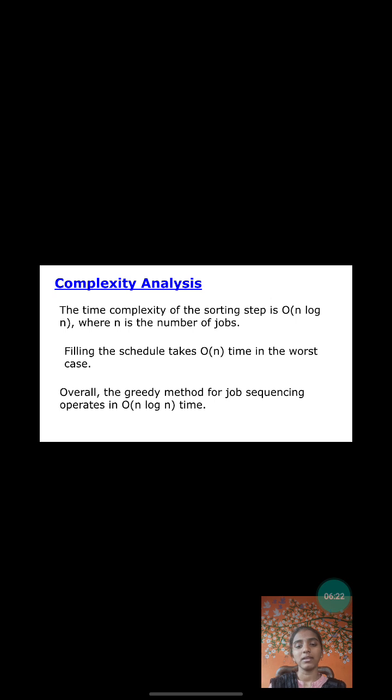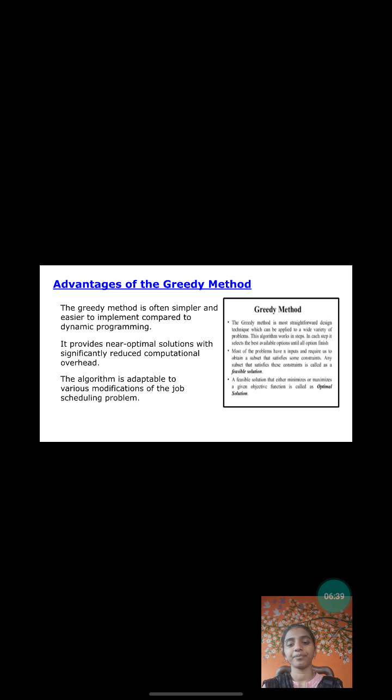What is the complexity analysis? The time complexity of the sorting step is O of n log n, where n is the number of jobs. Filling the schedule takes O of n time. In the worst case, overall the greedy method for job sequencing operates in O of n log n time.